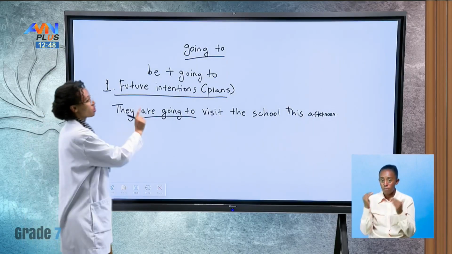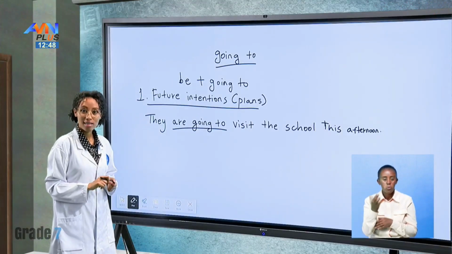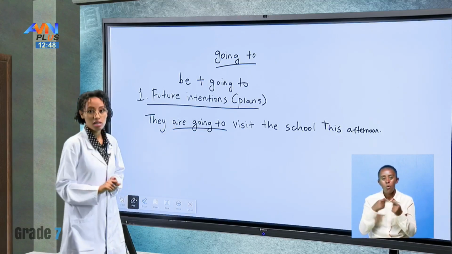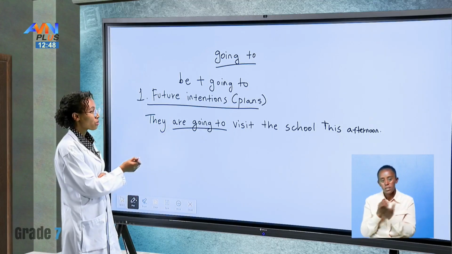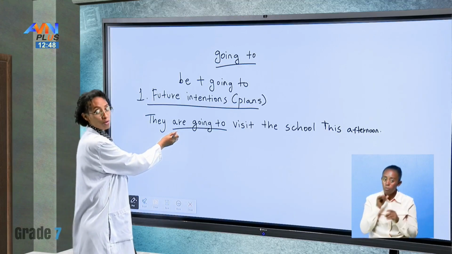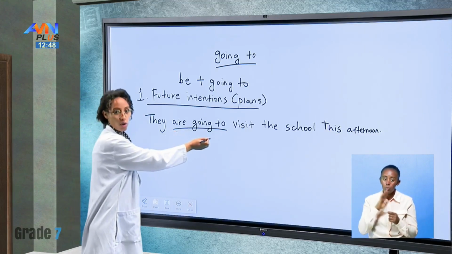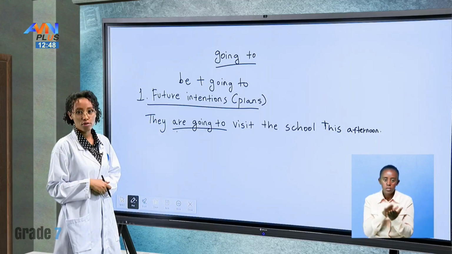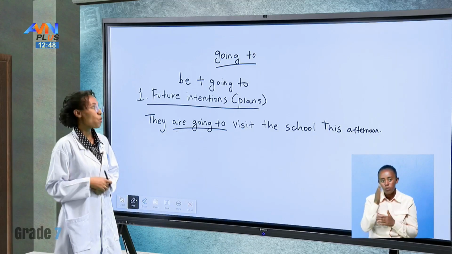We said future intentions or plans. This is a plan people have, going to visit someplace. So we are using, don't forget, the verb to be with going to. They are going to visit the school this afternoon. A future intention or plan.